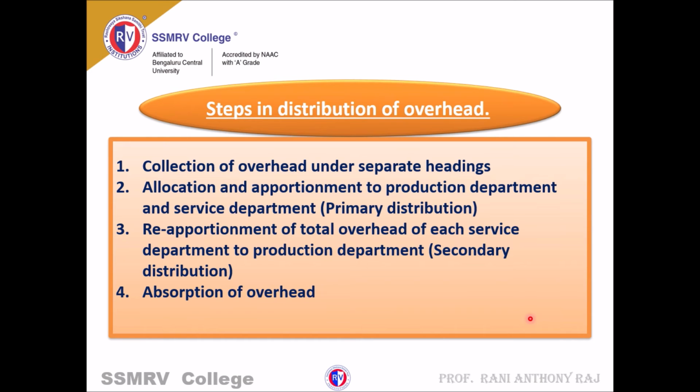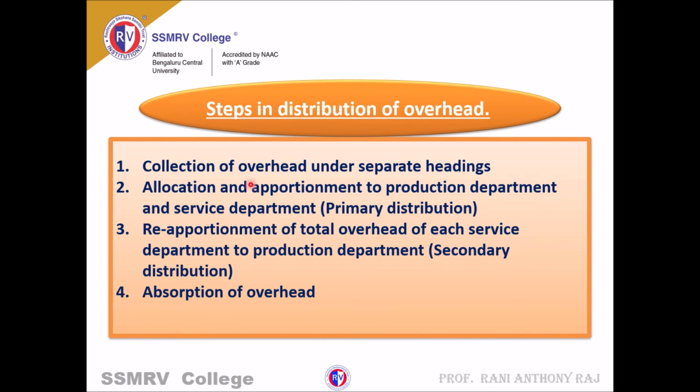Next are the steps in distribution of overhead. Step 1 is collection of overheads under separate headings. In an organization there will be different departments: an administration department, a production department, and a distribution department. Overheads are the expenses incurred by the different departments, and these have to be collected. That is known as collection of overheads under separate headings.